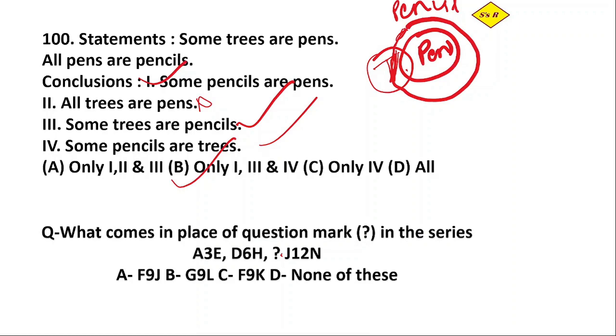Now this is a table of 3, so the next numbers will be 9, 3, 6, 9 and 12. Okay, we have given A, D. Next could be C here.